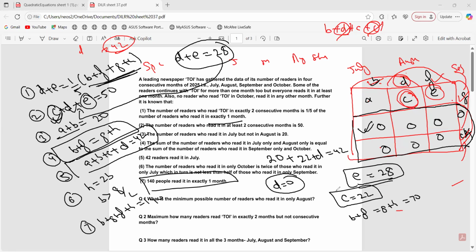Santosh, fine. I'm just filling in the values, right? D कितना आया था? We had D as 0. What about E? 28. C is 22.